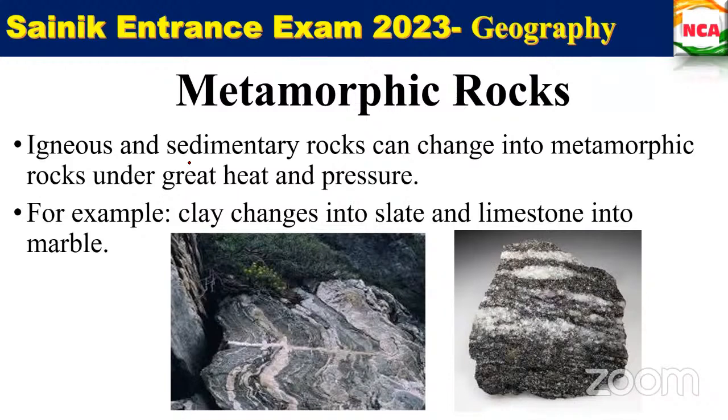Because the change happens when great heat and pressure is applied. So when it is exposed to great heat and pressure, it will change its form to form what? Metamorphic rocks. That new change is called metamorphic rocks. For example, clay changes into slate and limestone into marble.